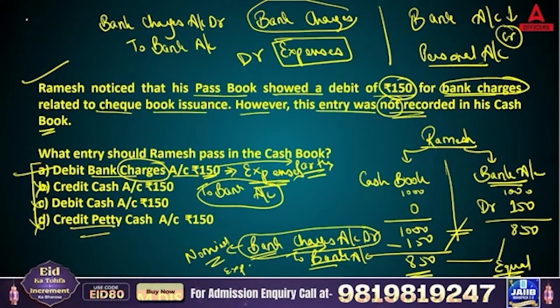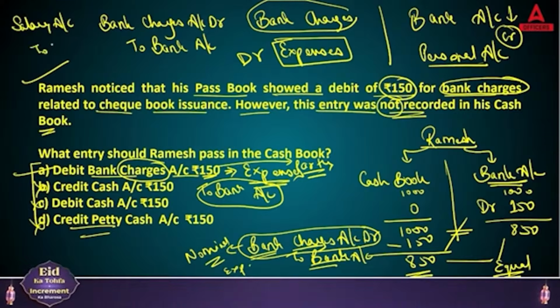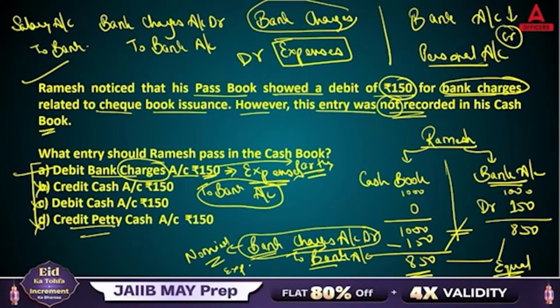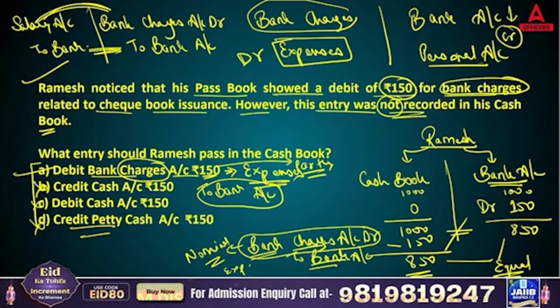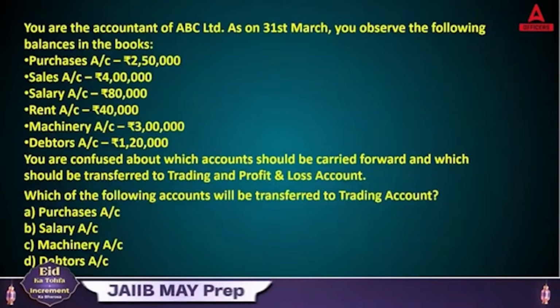This is how you need to pass the entry. It's like your salary paid. Salary is your expense, salary account debit, and you paid through the bank. This is the same entry. Salary and bank charges are expenses, and here you are paying through the bank. I hope you got this answer, and the right answer of this question is answer A. Okay, now coming to the next one.